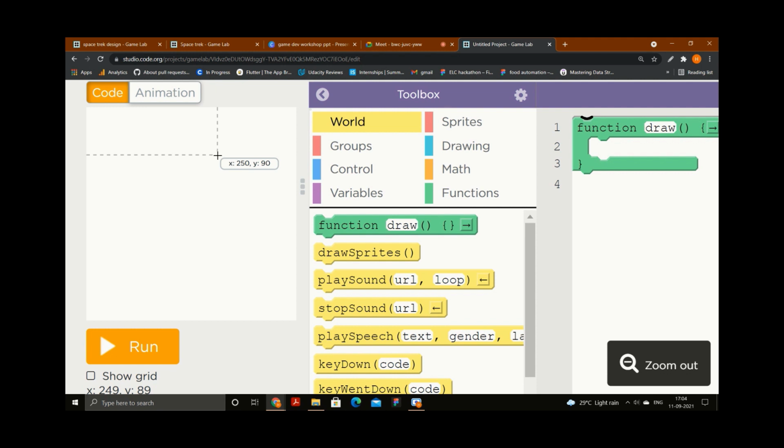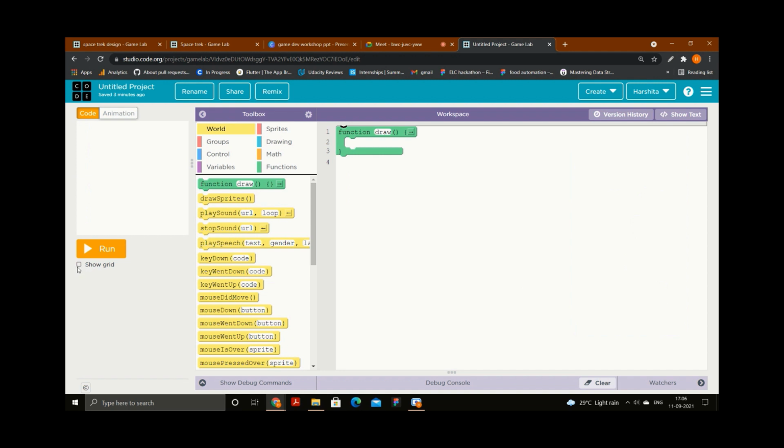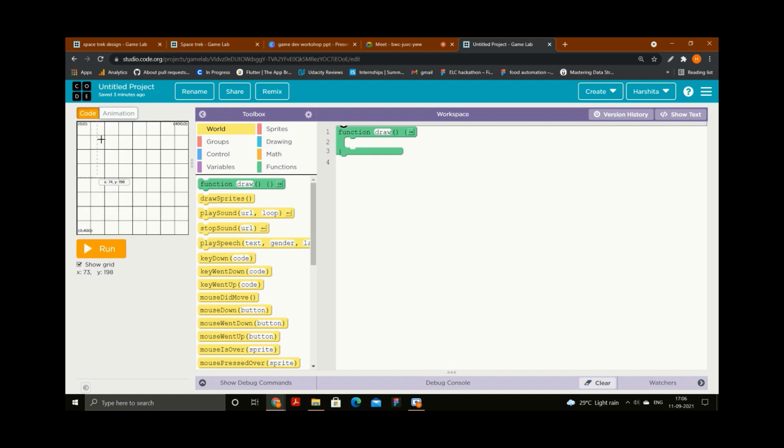So these are actually coordinates. If I click on this show grid box, then you will be able to see there are some boxes on this screen.